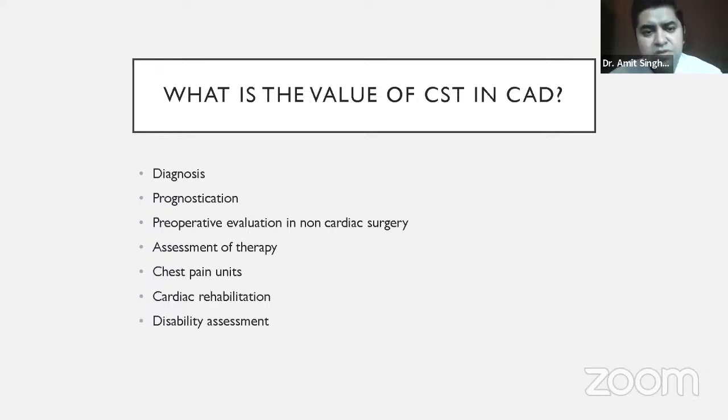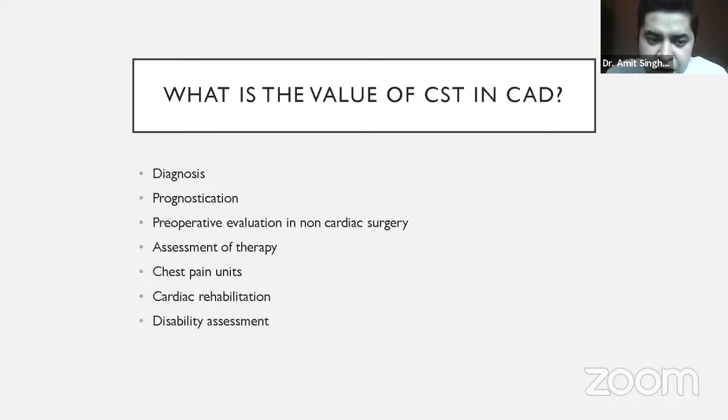Now we will go in depth into the value of this cardiac stress test, or the treadmill test, in coronary artery disease. First and foremost, it can be used for the diagnosis of coronary artery disease. Second is in prognostication. So what does prognostication mean? In simple terms, prognosis means what is the outcome of the disease.